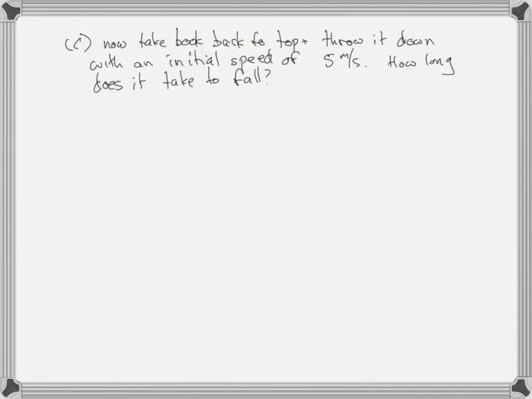Okay, so we can use the first kinematics equation to say that 44 meters equals 1/2 times 9.8 meters per second squared times t squared, where t is now an unknown, plus 5 meters per second times t.